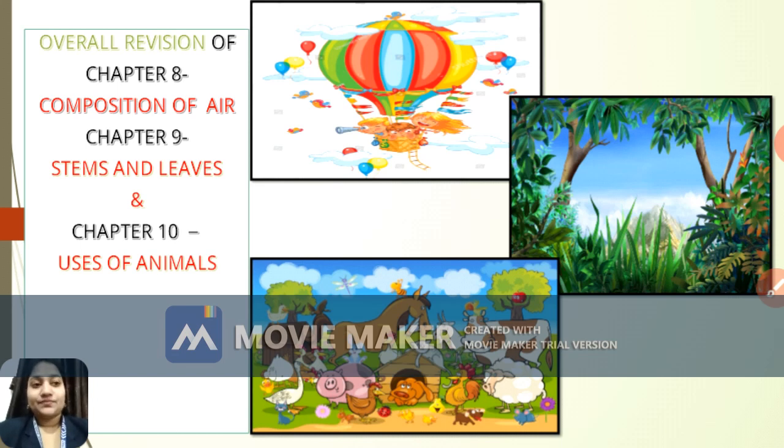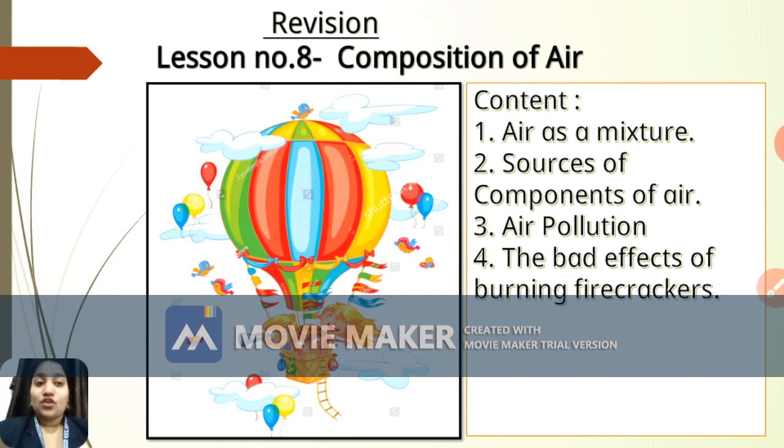So let's begin. The first revision that we are going to do is about lesson number 8, composition of air. Here we are going to deal with the content: air as a mixture, sources of components of air, air pollution, and the bad effects of burning firecrackers. As we have already done lesson number 8, I am going to show you this short video regarding the composition of air, so that it will be helpful for your better understanding and you will understand all the concepts in short. Okay, so let's begin.